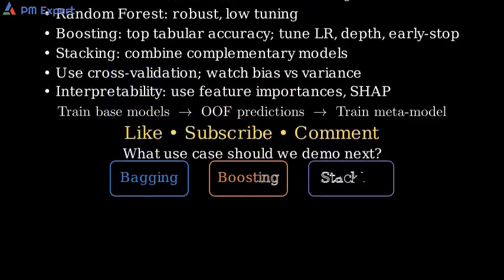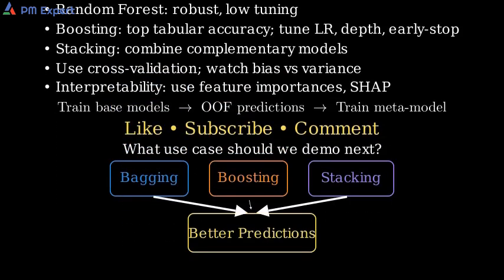Final recap: many models combined wisely yield stronger predictions.